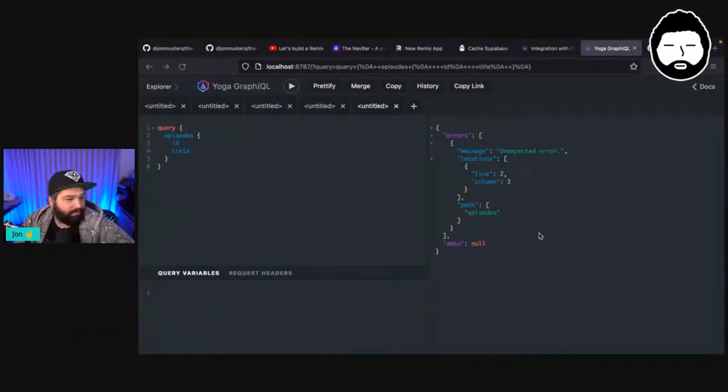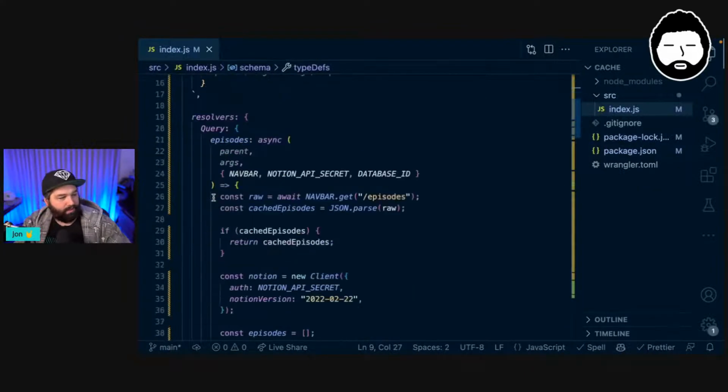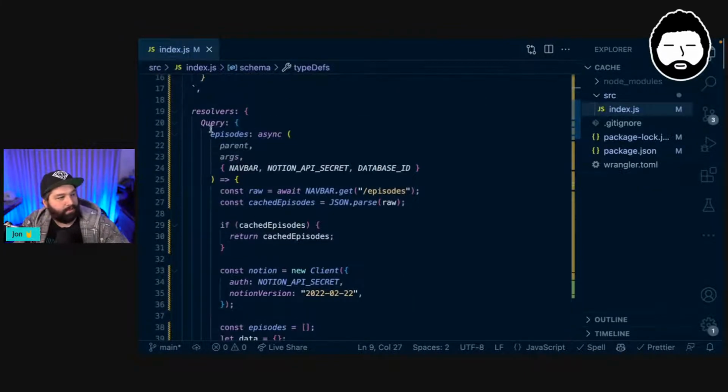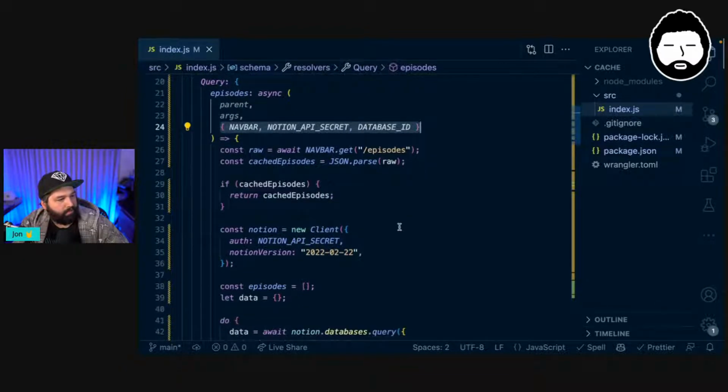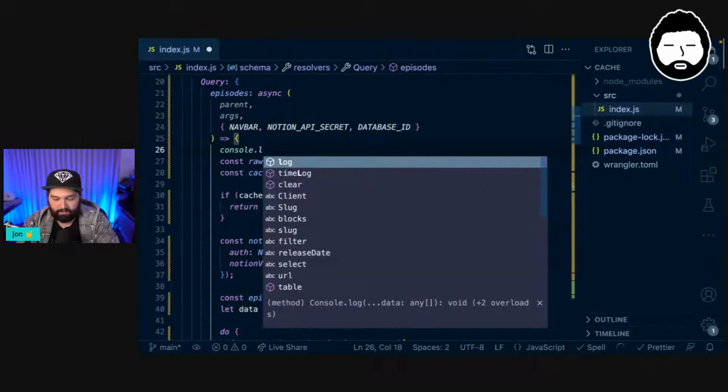All right. So we have an unexpected error on our paths episodes. And it's really not helping us with a more helpful error message. So we have our resolvers for episodes. This gets all this stuff. And I guess we should start pouring through with our lovely console logs. So let's say console log top.